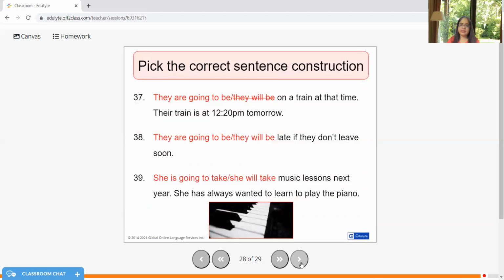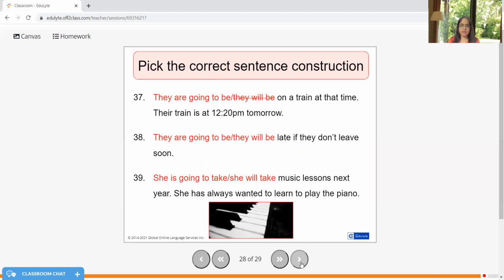So pick the correct sentence construction. They are going to be on a train at that time. Their train is 12:20 p.m. tomorrow. That is a surety. They are going to be late if they do not leave soon. Or maybe they will be late. Both can be correct here.